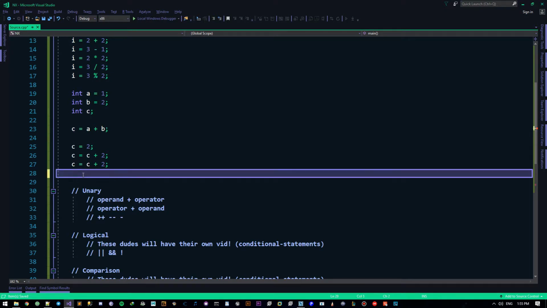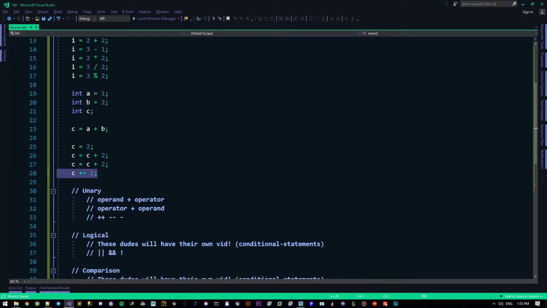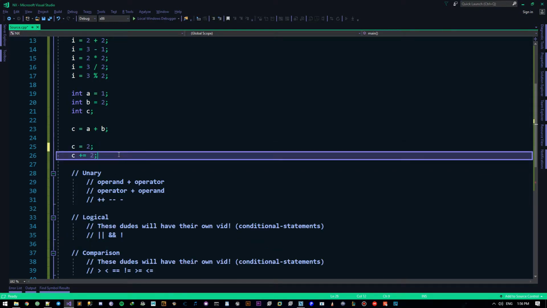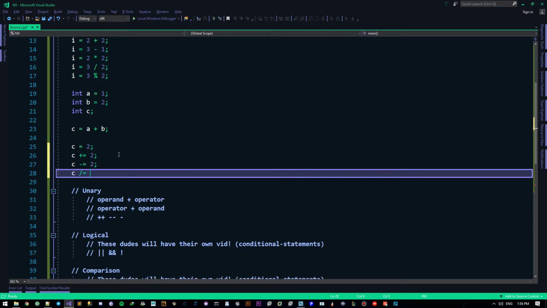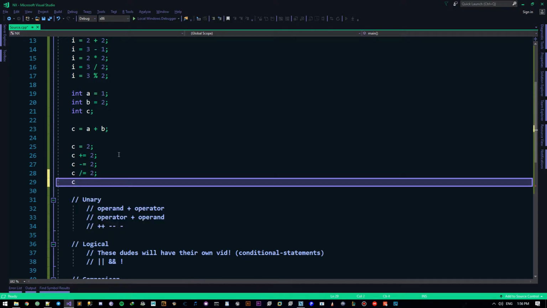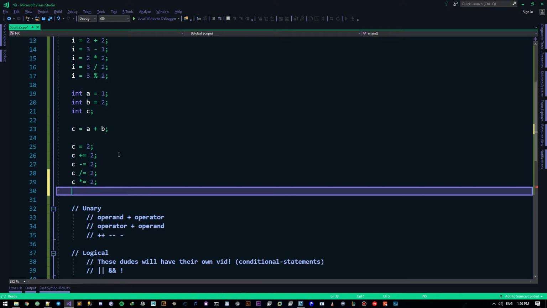Now the operator is quite simple. So instead of doing that, we can say c plus equal to 2. So this will just shorten this into this. So it means take the value of c, add 2 to it, put it back into c. And there are many operators like this: minus equal to, c divide equal to, c times equal to, c modulo equal to 2.